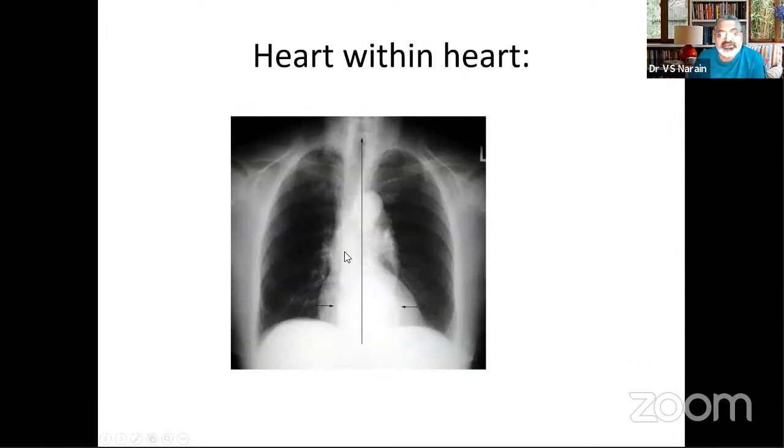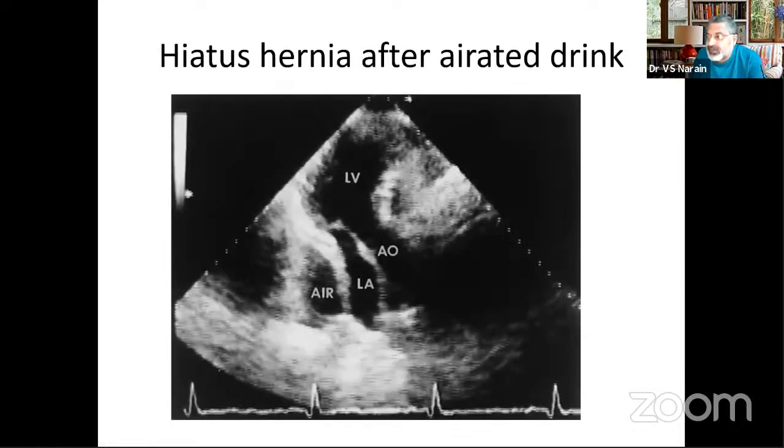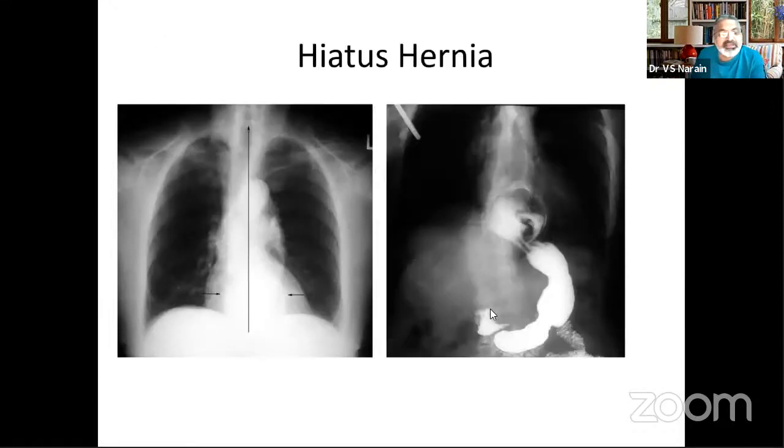Now, this is a very curious situation. This was an X-ray which was shown to one of the examinees. Here you have an ascending aorta dilatation, which is there as a finding, but you have something within the heart. So this is the heart within the heart. And when this fellow was given an aerated drink, this mass disappeared. That means there is something in the stomach. So this is basically a hiatus hernia, which has gone up here and is giving you a heart-into-heart situation.